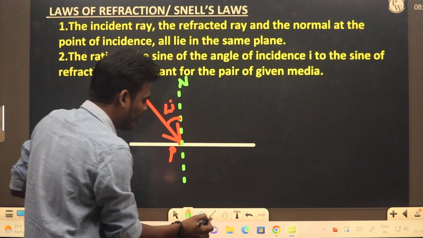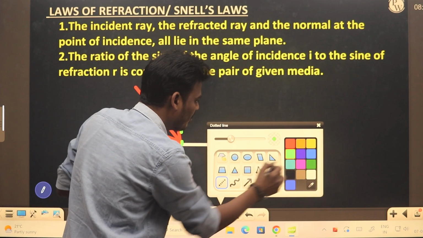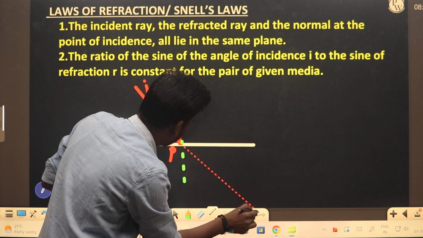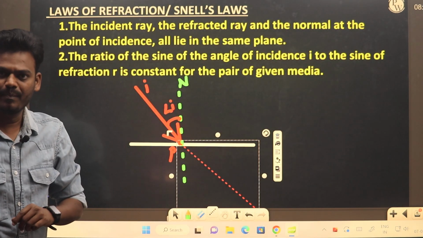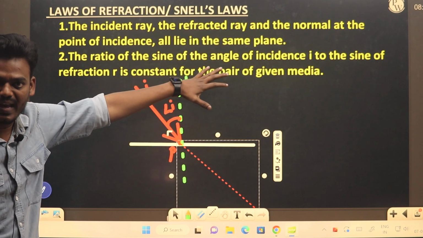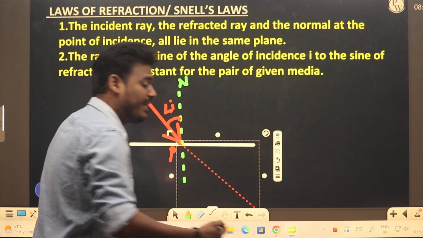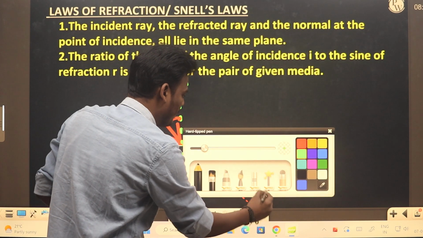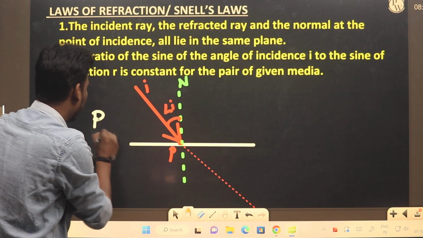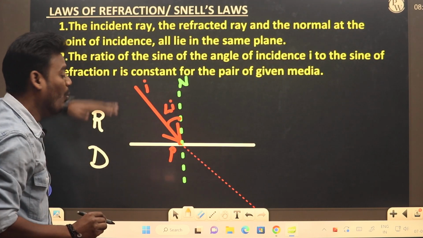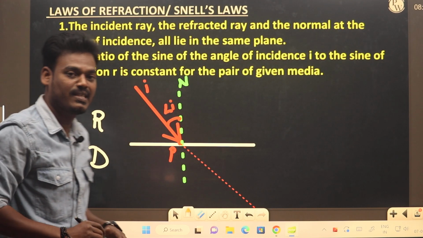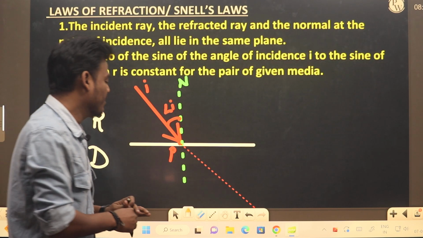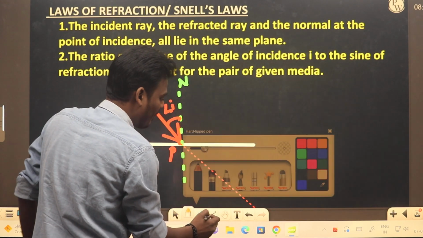So if there is no medium, the light would have traveled in a straight path, right? But what is happening? The light bends. Simulations we have seen, but here we need to understand how light bends. For reference, I'll consider this as a rarer medium and this as a denser medium. Above one rarer medium and below one a denser medium. We know that in denser medium the light speed decreases, hence it bends towards the normal.